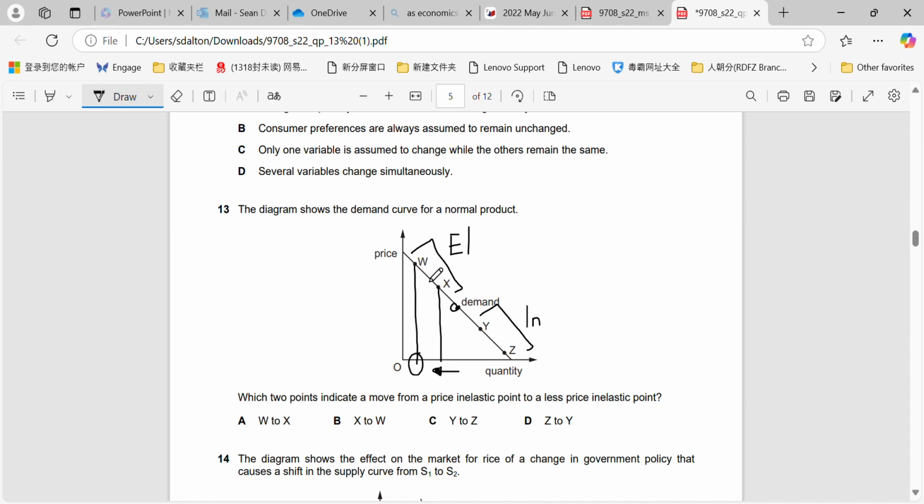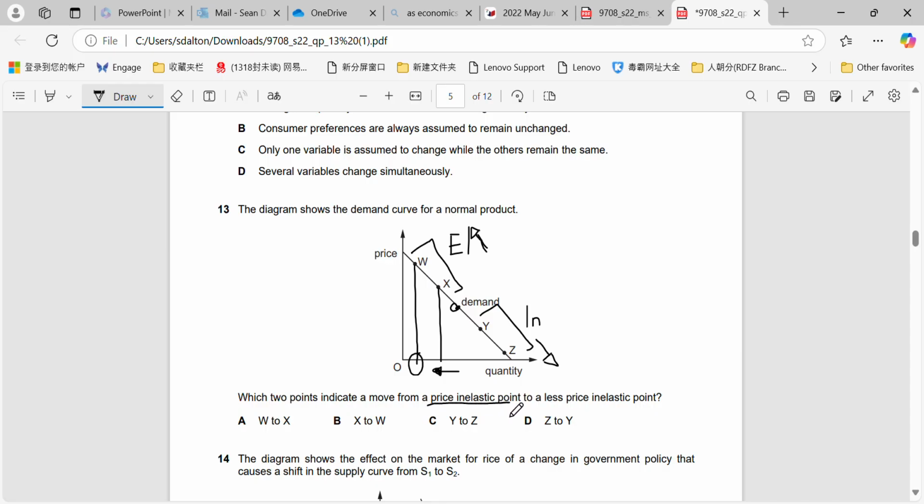So that would make W more elastic than X. And the same thing applies here. So the further to the right you go, the more inelastic it becomes, further down to the right. Further to the left you go, the more elastic it becomes, because the quantity or the number that we're using becomes smaller, so therefore the percentage change will become larger.